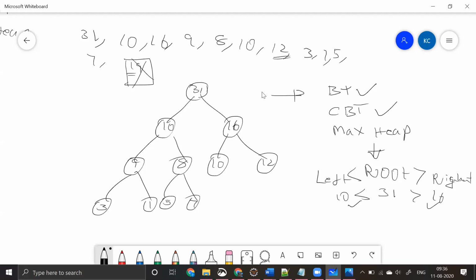so it becomes a max heap. Okay, it becomes a max heap. So these are the conditions that are there. So now let's see what will happen. What would be the various operations and how much time it would take.